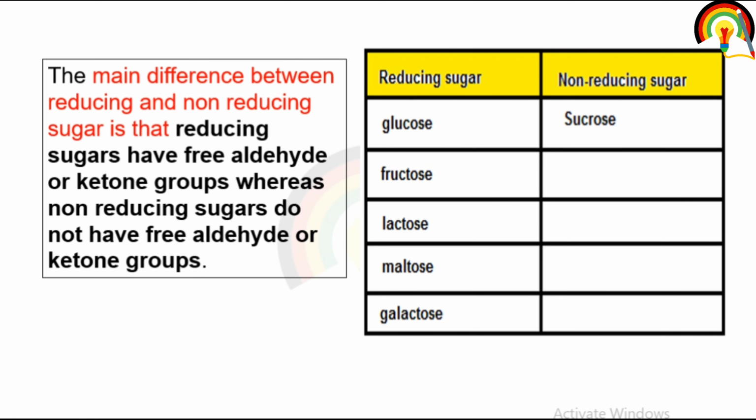So the main difference between reducing and non-reducing sugar is that reducing sugar has free aldehyde or ketone group, whereas non-reducing sugar does not have free aldehyde or ketone group. So all monosaccharides are examples of reducing sugar, and some disaccharides also. Examples of non-reducing sugar are sucrose, raffinose, stachyose, trehalose. These are the examples of non-reducing sugar.